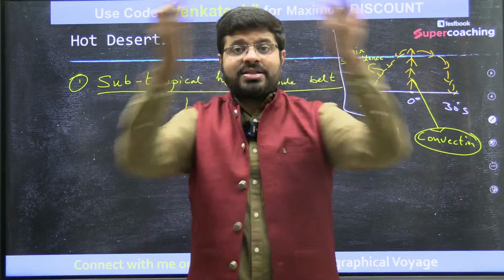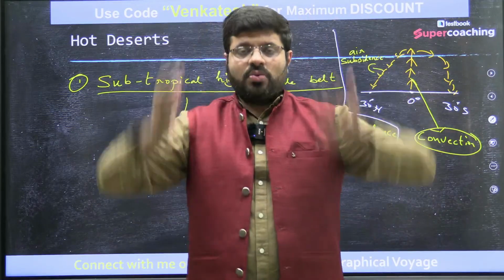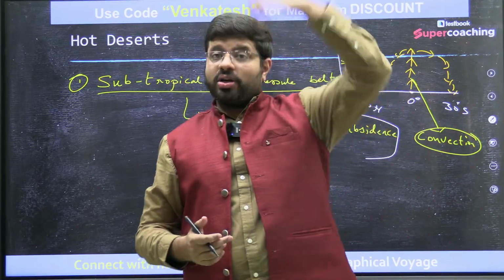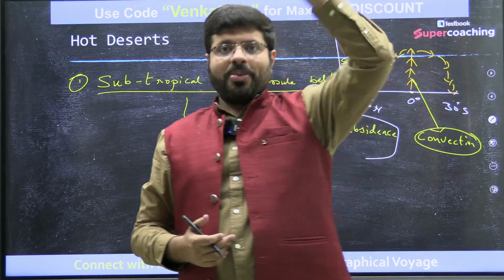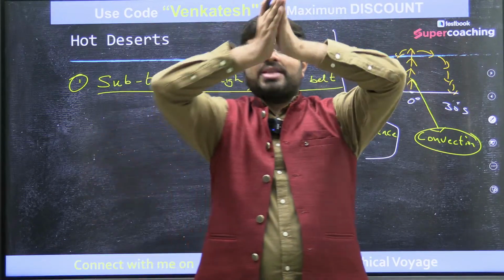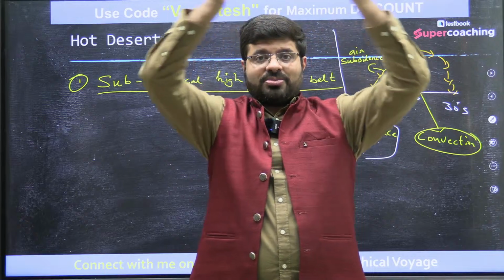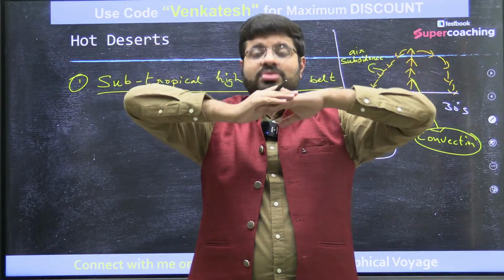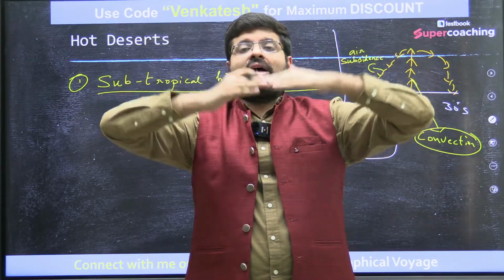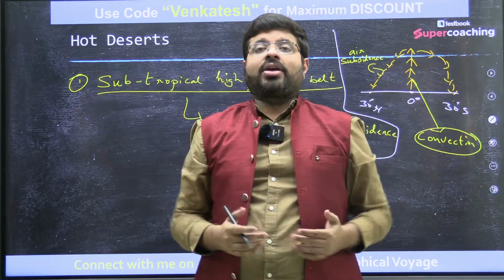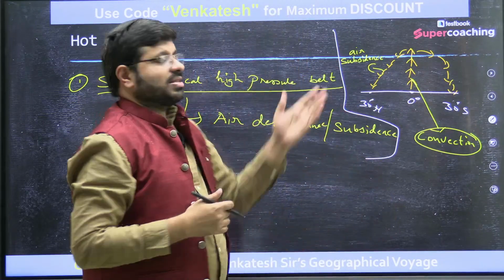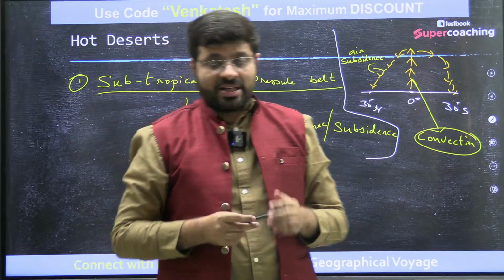Now, here, this is the equator. The air is rising. As the air rises, what happens? It's not like the entire air will go into the outer space, no. It will stop at a certain point. As it moves to the higher point of the troposphere, the tropopause at the equator, it is roughly around 16, 17, 18 kilometers.